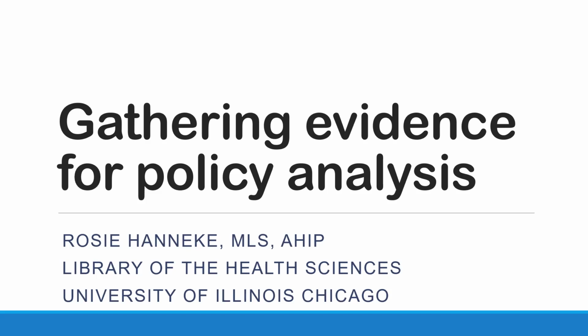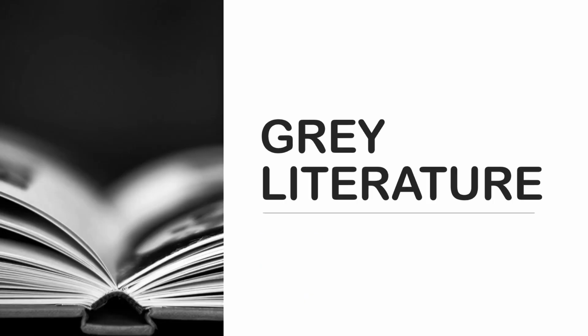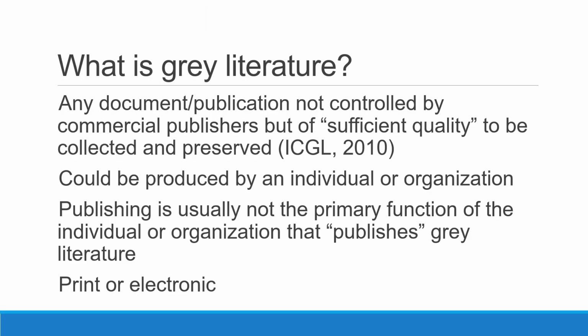This is the second of two videos on locating evidence to inform your policy analysis. In this video, we'll go over various methods you can use to search for unpublished literature, which is also known as gray literature. So, what is gray literature?